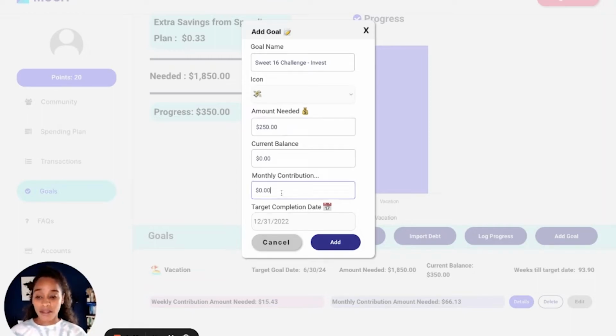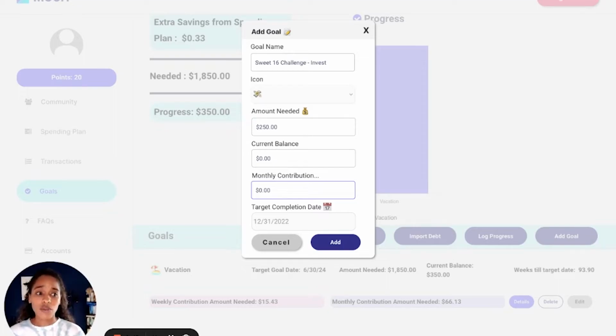And my current balance is 0, and my monthly contribution, you can either input something here if you already know that information, or if you don't know it, Much is going to calculate it for you anyway, so you'll be able to see that. But let's say specifically you can put $100 towards that goal every single month.